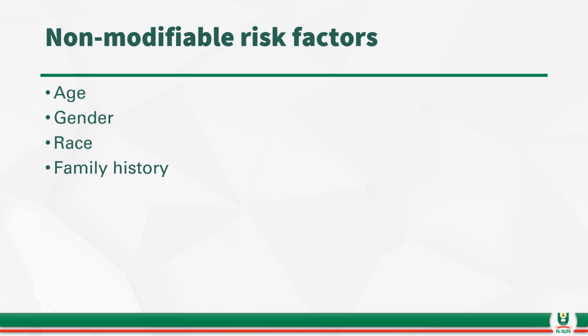We also know that with age, a human being becomes more predisposed to developing cardiovascular diseases such as hypertension. So age is a risk factor for hypertension that cannot be changed. Another one is gender. There are some diseases that are gender related.